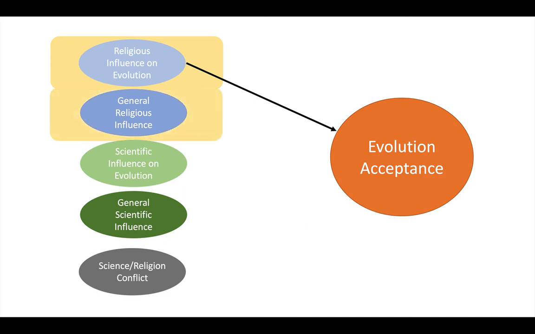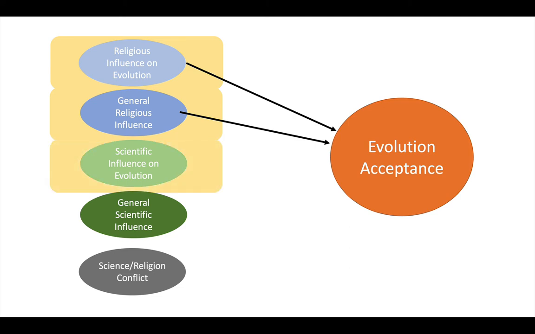Second, general religious influence. This measures the extent to which students rely on religion when making decisions about controversial issues in general, things like reproductive technology, same-sex marriage, etc. A high value would indicate again that religion plays a large role in their decisions concerning controversies in general.